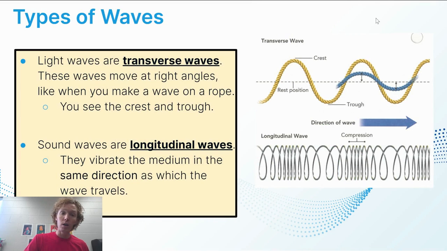So again, like I said before, there's two main types of waves. Light waves are going to be transverse waves. We're not necessarily focusing on that. That's like when you take a jump rope or a rope and you go up and down with it. A longitudinal wave is going to be compressions, and then rarefactions where it's not as compressed. Similar to a slinky, if you were to flick it, it's going to compress and decompress throughout, in which the vibration in the medium is in the same direction in which the wave travels, whereas in the transverse wave, the motion is perpendicular, or at 90 degrees, to the direction of the wave.